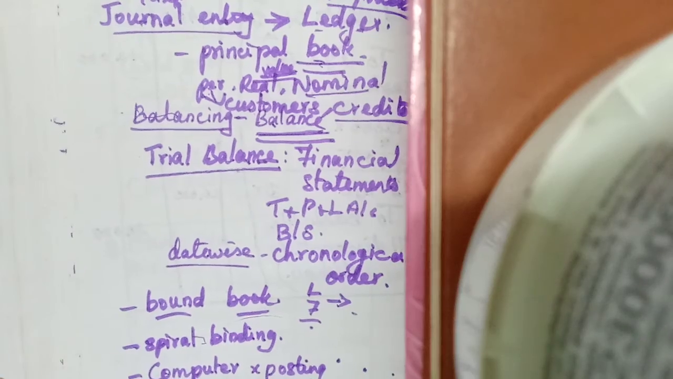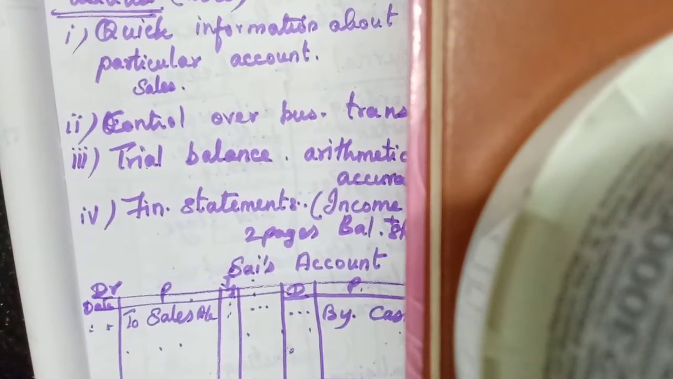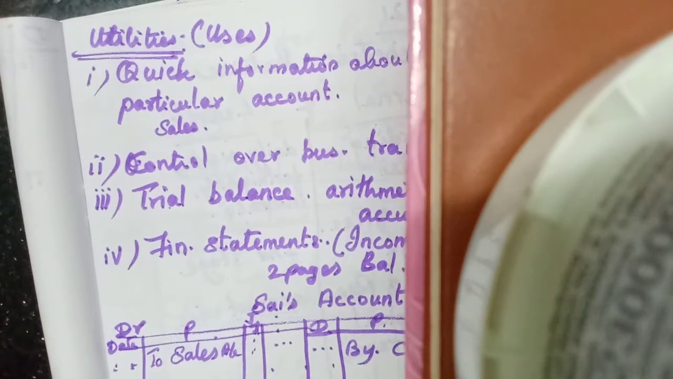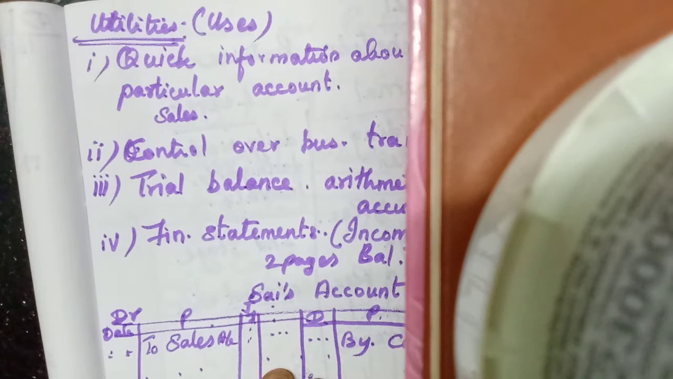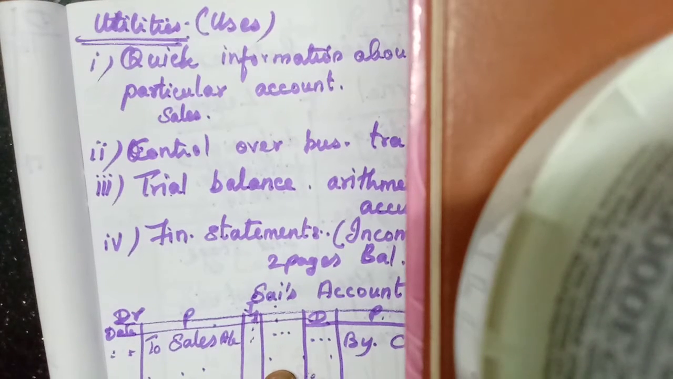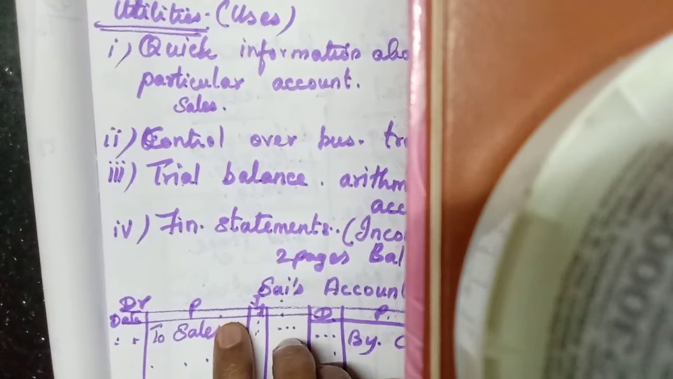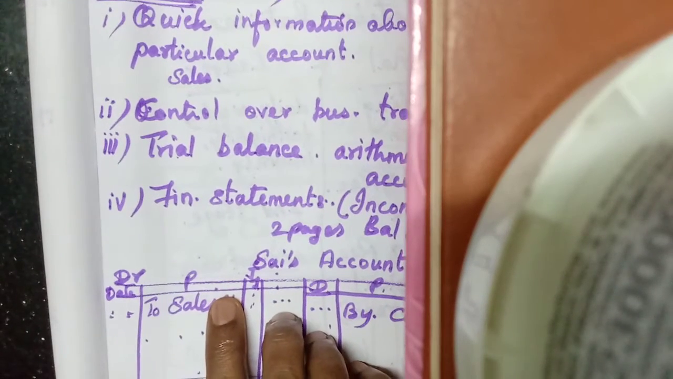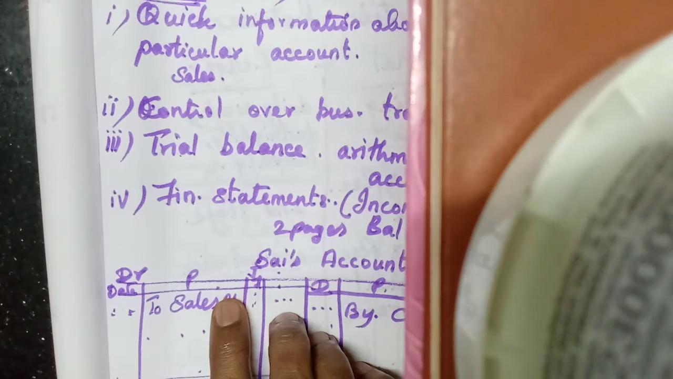Now the utilities we will learn. What are the utilities? What are the uses of ledger account? Here quick information about a particular account can be got. Quick information means once we open that ledger account, we can find out everything. For example, sales account, how much we have made cash sales, how much credit sales. Everything we can find out.